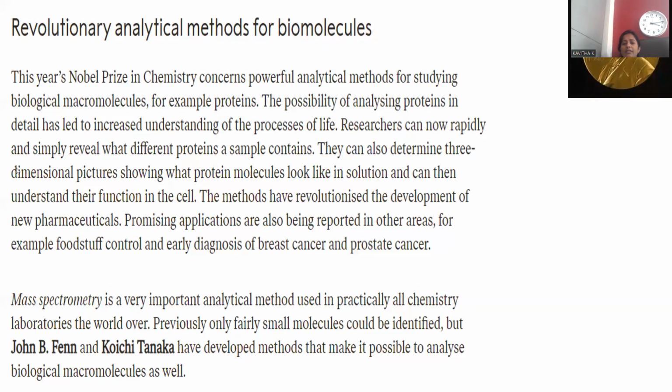Researchers can now rapidly and simply reveal which different proteins a sample contains. A sample may be composed of various kinds of proteins. They can also determine three-dimensional pictures showing what protein molecules look like in a solution, and can then understand their functions in the cells. The methods have revolutionized the development of new pharmaceuticals.